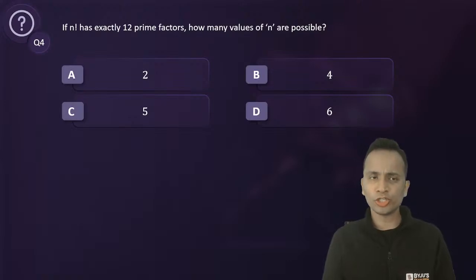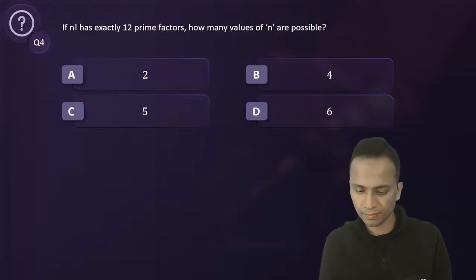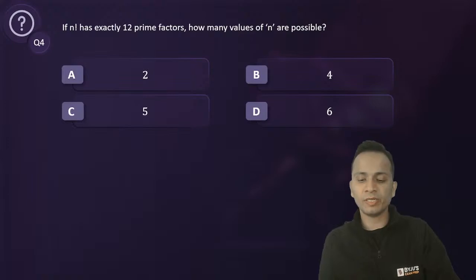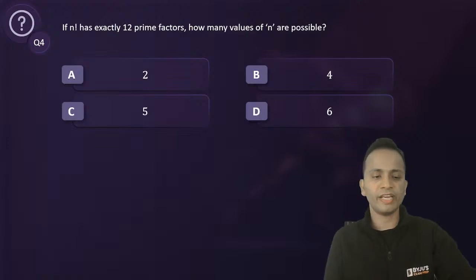A very common question of number systems. If n factorial has exactly 12 prime factors, then how many values of n are possible? Many people do not understand the language of this question. The language is very simple. Once you understand what I tell you, then you will be able to solve every question of this type.